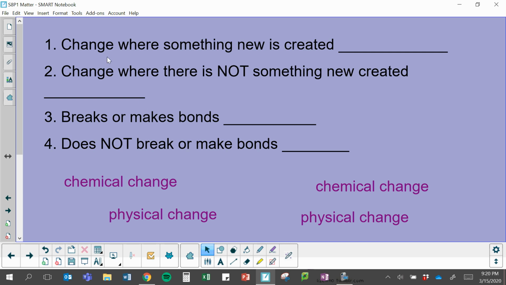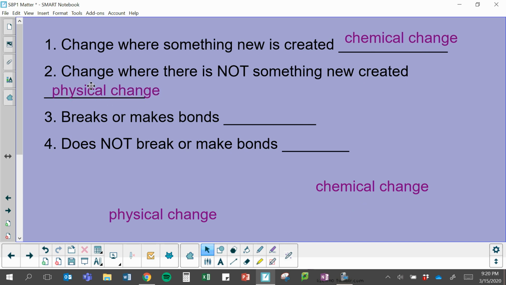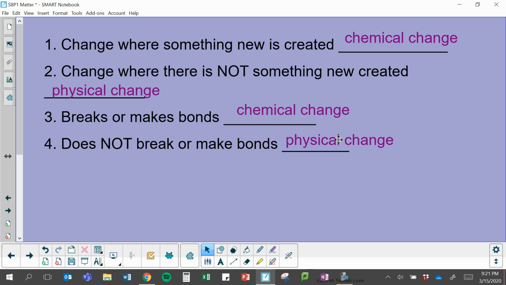Okay, and we should know that a change where something new is created is going to be our chemical change. When there's nothing new created, it's a physical change. If we're making or breaking bonds, that's going to be a chemical change. And if there are no bonds broken or new bonds formed, it's a physical change.